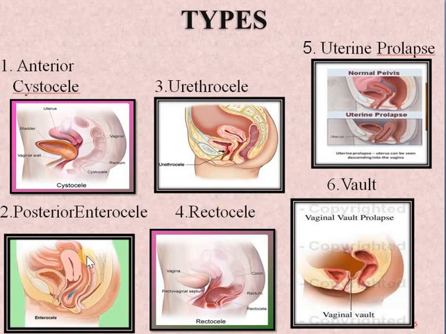Then next is the posterior vaginal wall. Here this is the pouch of Douglas. See, in this pouch of Douglas the intestines are prolapsing. This is also a very rare case. Next is rectocele: the rectum is prolapsing in the posterior vaginal wall. Then next is vault prolapse. This picture will give a clear understanding.